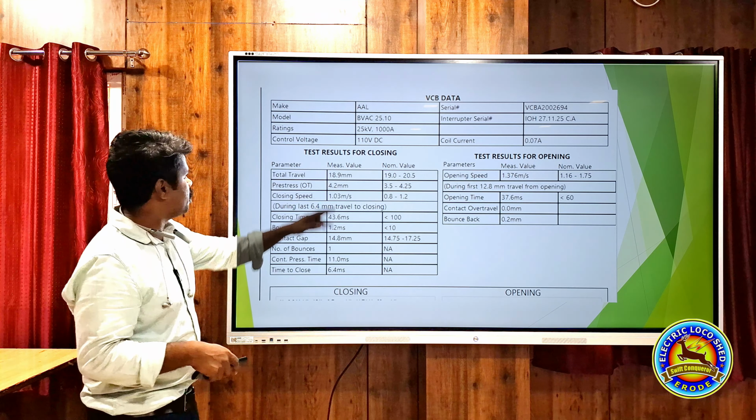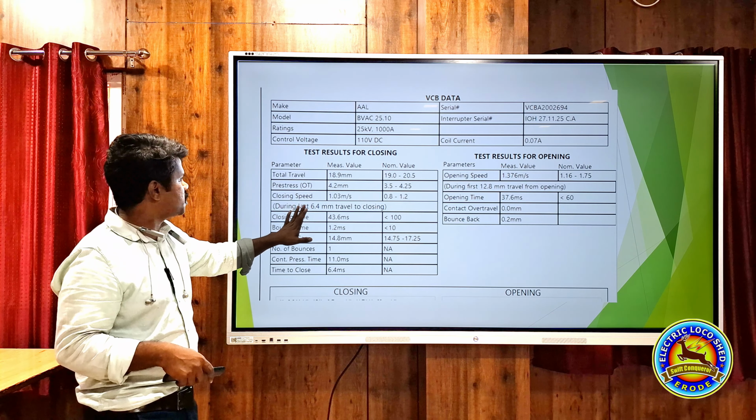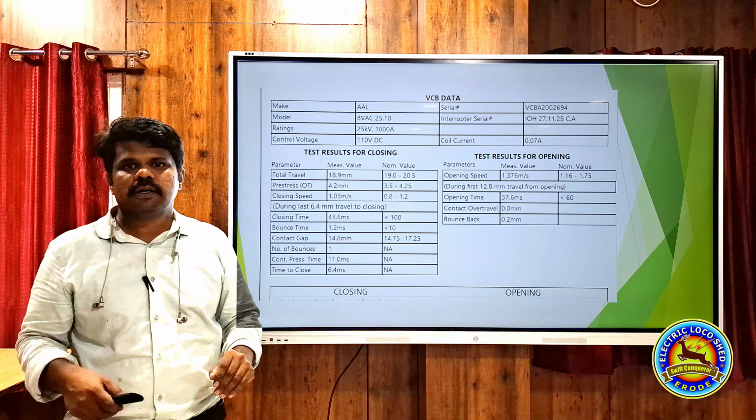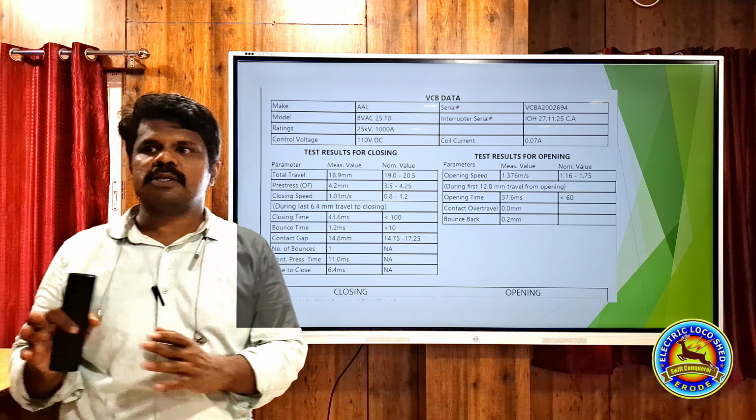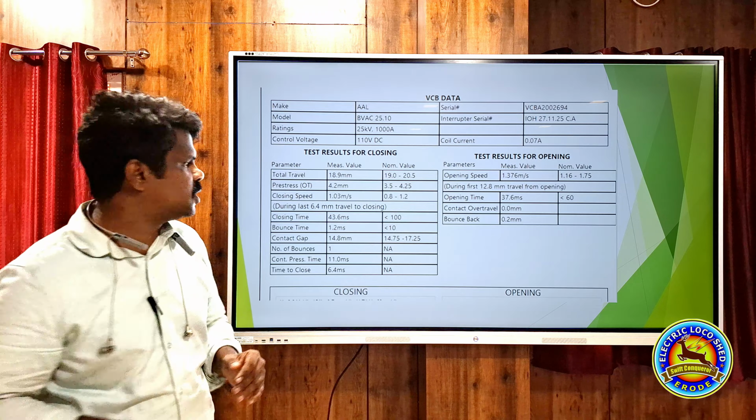These are the scope parameters: total travel, over travel, closing speed, closing timer, bounce timer, contact gap. That will be given through these scope parameters. One separate instrument is there that we will use to check these scope parameters.